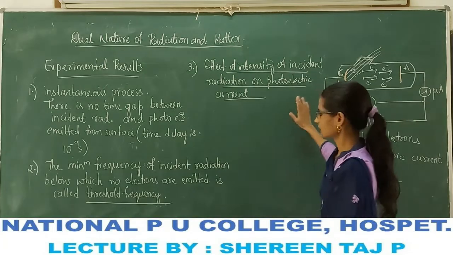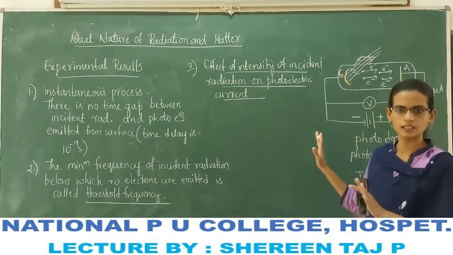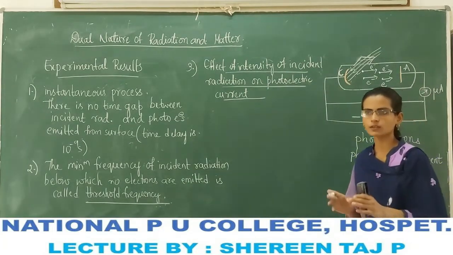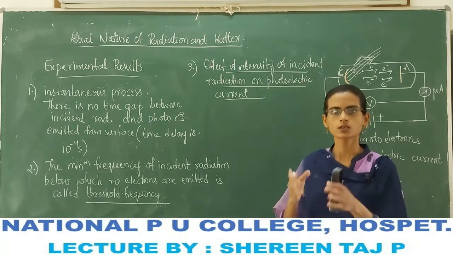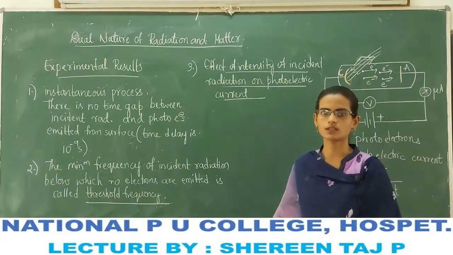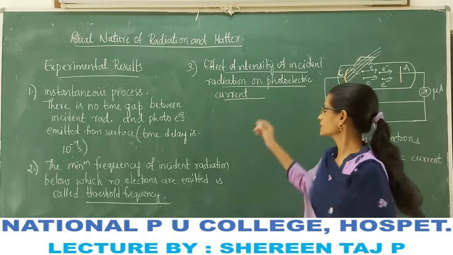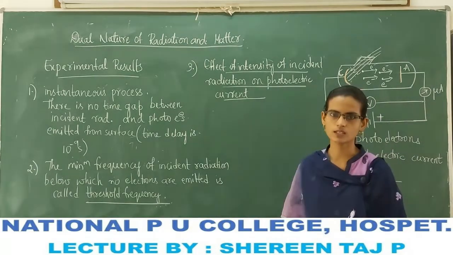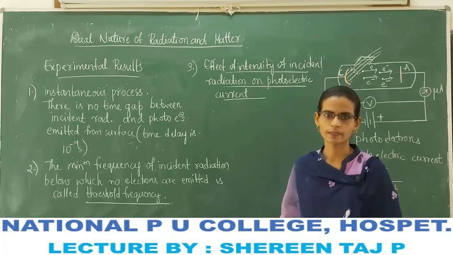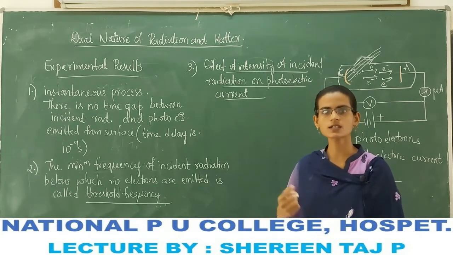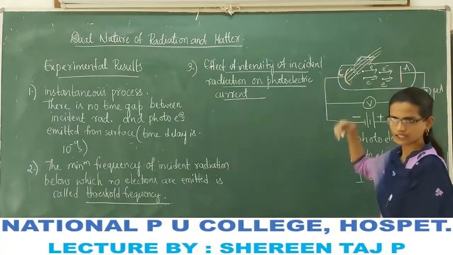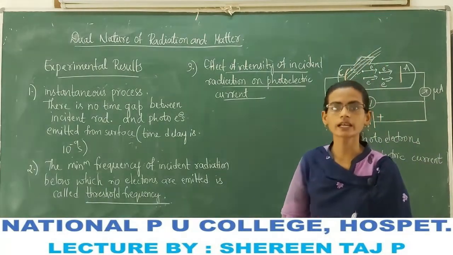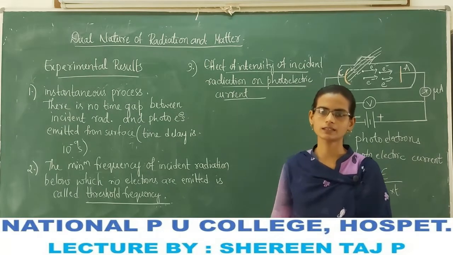If we keep the frequency of the radiation constant, meaning we use only one frequency greater than the threshold frequency, how does the current vary with the intensity? If we increase the intensity of the falling radiation, then the current also increases.